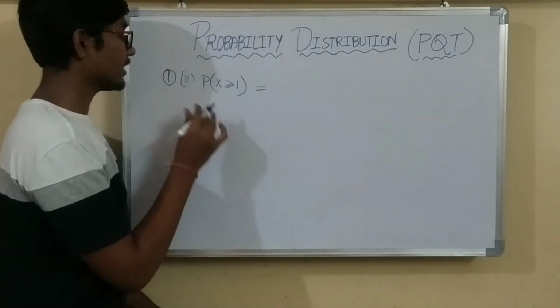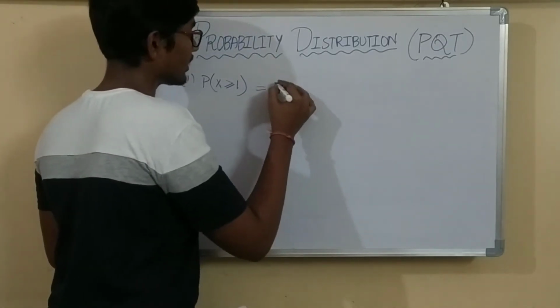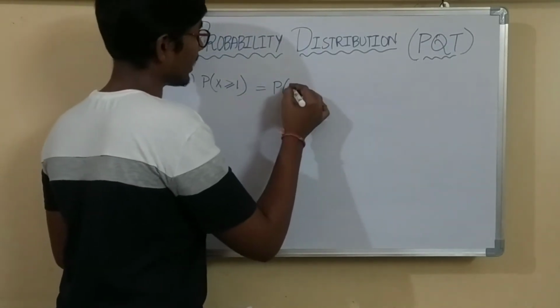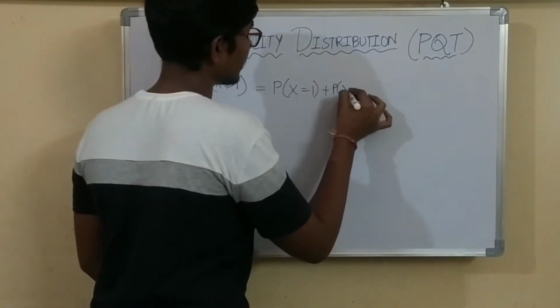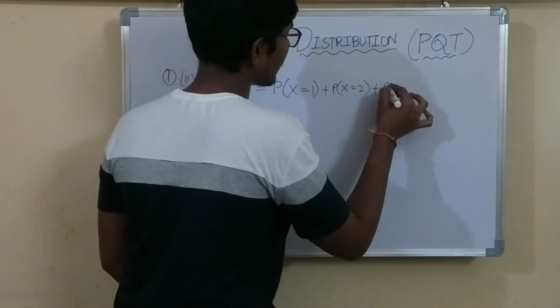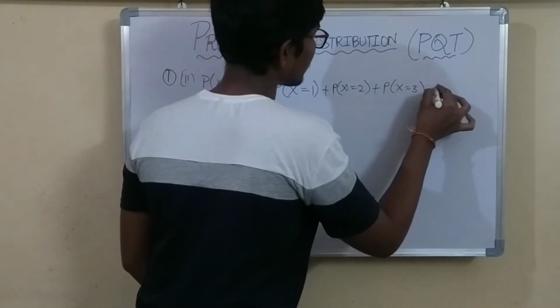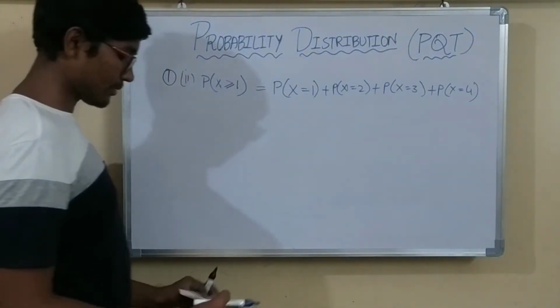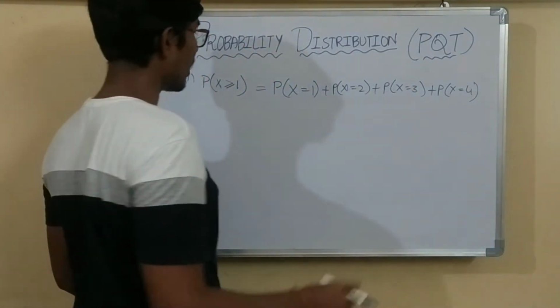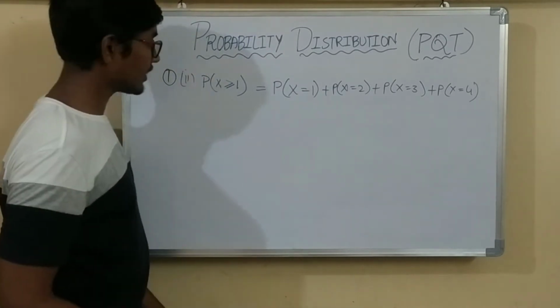That implies we have to calculate P of X equals 1 plus P of X equals 2 plus P of X equals 3 plus P of X equals 4. For these 4 conditions we have to calculate the probability. Or else, we can do this in another way also.